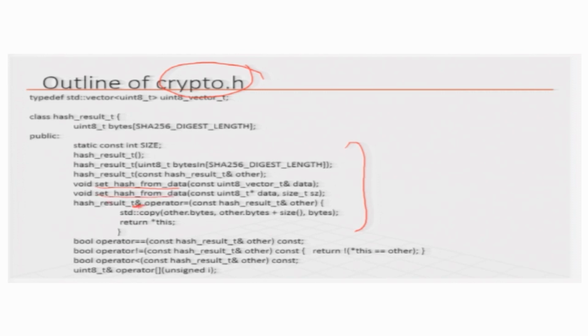This is the ampersand operator overloading, this is the comparison overloading, this is the not equal overloading, this is the less than overloading. This is how you access a particular part of the hash result. Not all of them are required for this particular program, but this is how the hash result class is defined.